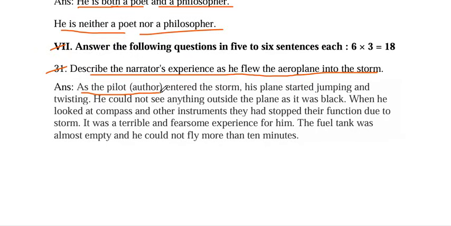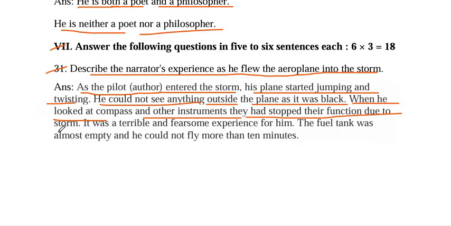As the pilot or the author entered the storm, his plane started jumping and twisting. He could not see anything outside the plane. It was dark. Totally there was dark. Means he could not see anything there. When he looked at compass and other instruments, they had stopped their function due to storm.